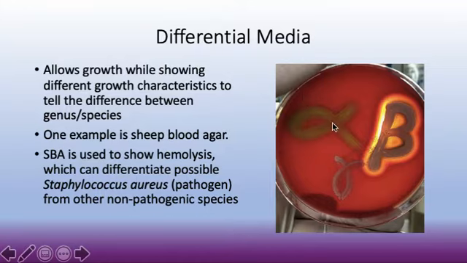So this sheep blood agar, if you would take away the sheep blood out of it, it would just be a clear yellow, okay? But when you add blood cells to it, obviously it turns this opaque red. So some bacteria like Staphylococcus aureus like to lyse those red cells, so it's sort of like, say for example you have a bright yellow kiddie pool in your backyard and you fill it up with bright red water balloons, okay? When you look at your kiddie pool from afar, it's going to look like your kiddie pool's red on the inside because of all those balloons, right?